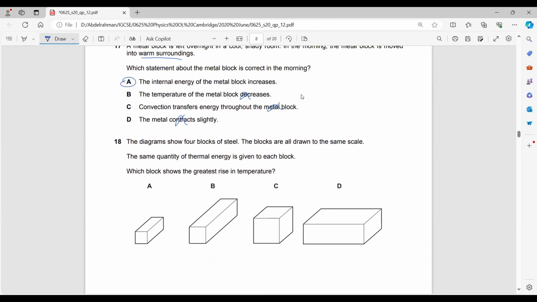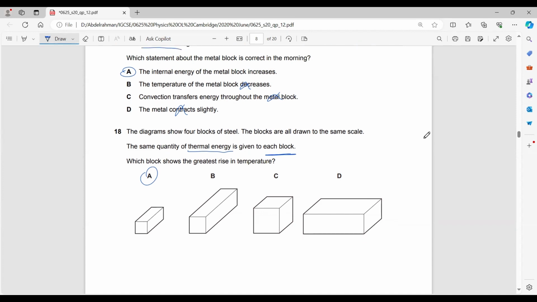We have some blocks. The same quantity of thermal energy is given to each block. Each block has received the same amount of thermal energy. Which block shows the greatest rise in temperature? All of them, for example, would receive 1,000 joules of energy. Which of them would increase its temperature to the highest point? Definitely, it would be A. Why is it A? Because it's the smallest mass, it's the smallest object. So if you give a small object a high amount of energy, it would increase its temperature to the highest point.